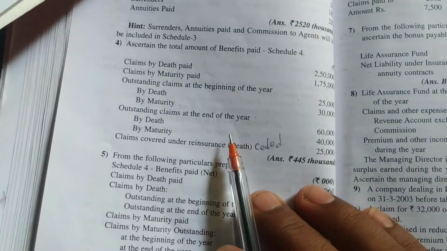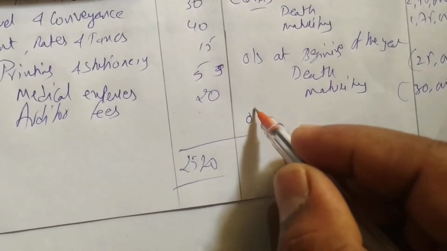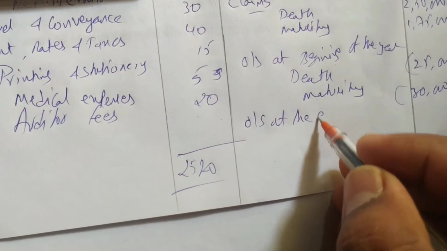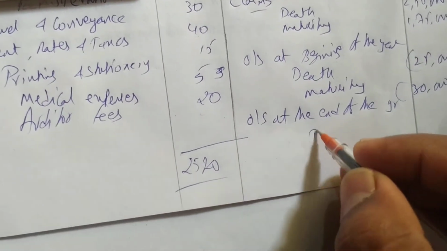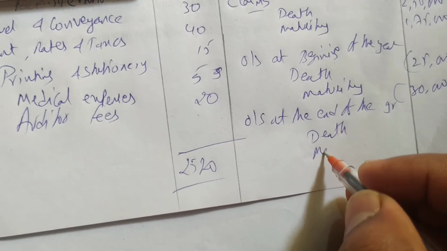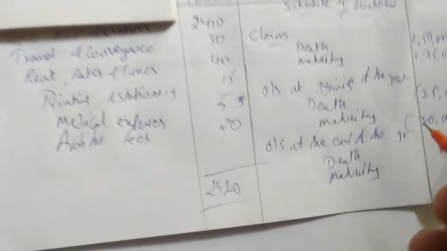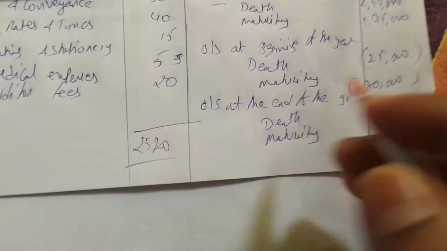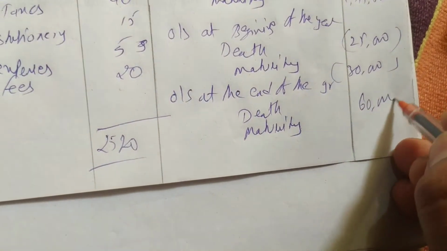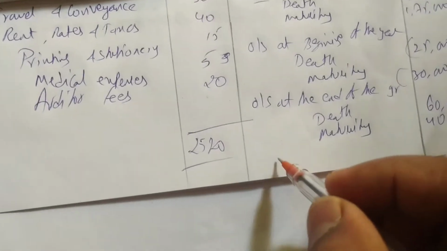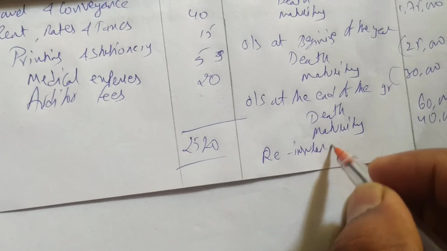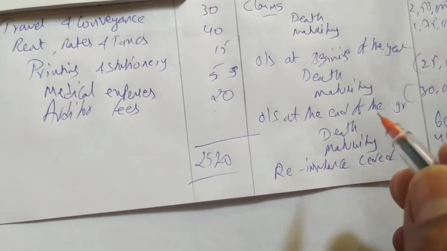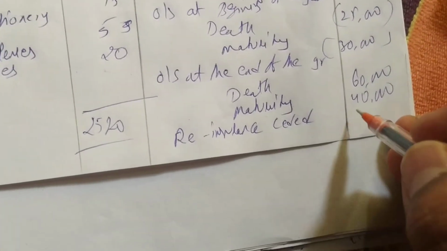Next we have outstanding claims at the end of the year. At the end of the year we have to add. Death and maturity. Death how much? 60 and 40. 60 death, maturity 40. Last we have claims under reinsurance ceded. How much is that? 25,000. We have to deduct this also.